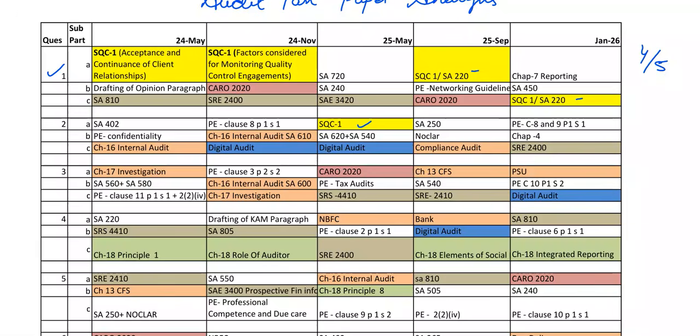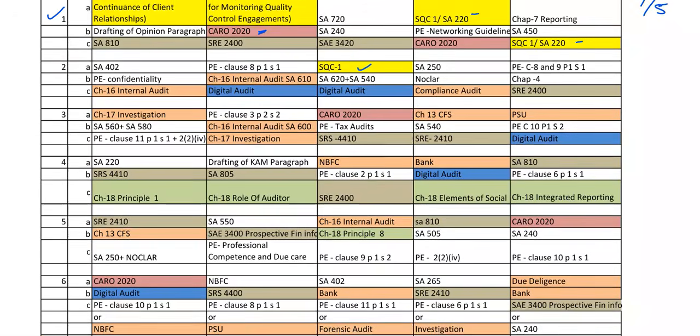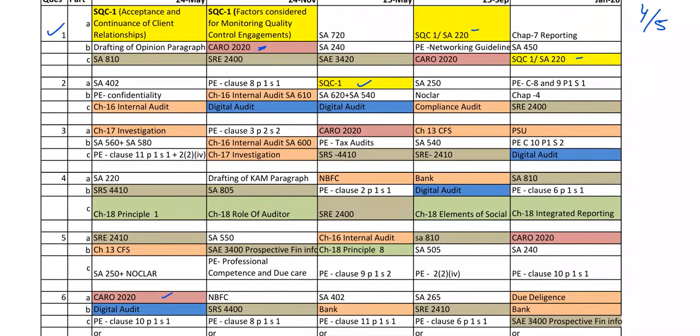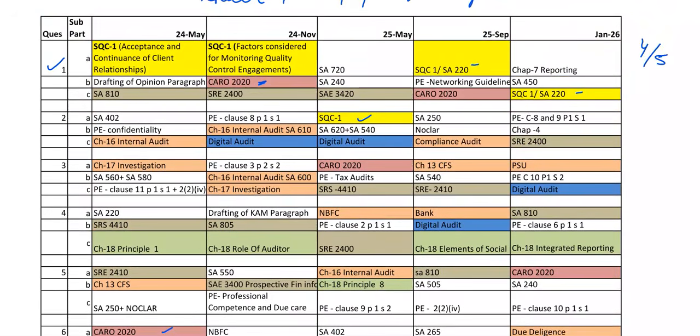Fine. Next, moving to your next part, that is CARO 2020. You can see a question from CARO 2020 in every attempt. That is not a compulsory question. I'm not saying that is a compulsory question, but it is a compulsory area that you should not skip in your exams. Okay, so for your exams you should definitely go with CARO, since you can see this in all the 5 attempts. So the second area which I want you to concentrate on is CARO 2020.